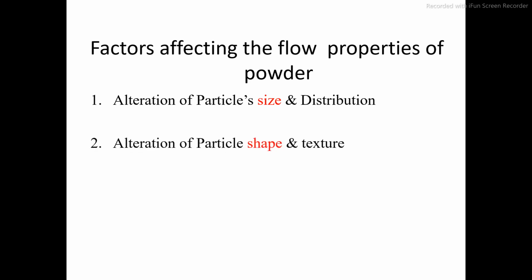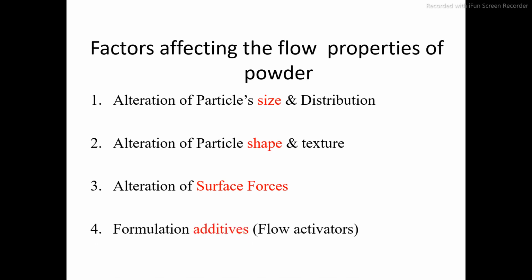Then the shape. Again we have discussed this one also. The shape must be spherical or have smooth surfaces, so that it will have good flow properties. Alteration in surface forces: during transferring the powder through a hopper, or naturally, there is formation of some charges on these particle surfaces. Some particles may have positive charges, some particles may have negative charges. So in this way there may be development of electrostatic charges, and there may be repulsion or attraction between the particles because of these surface charges.